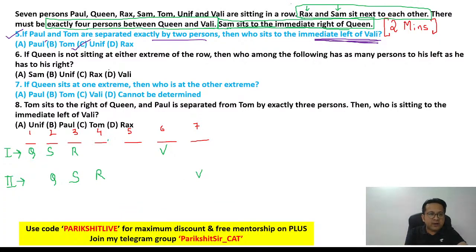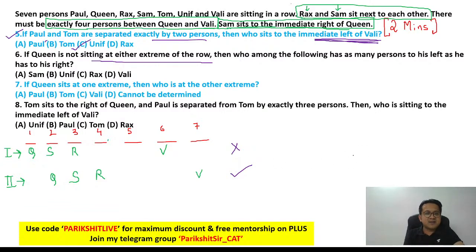Question number 6. If Q is not sitting at either extreme of the row, that means we are referring to the second scenario. Will you agree? Why? Because in the first scenario, Q is at the extreme end of the row, and the question is clearly saying Q is not at the extreme. That means 6 is referring to scenario 2.